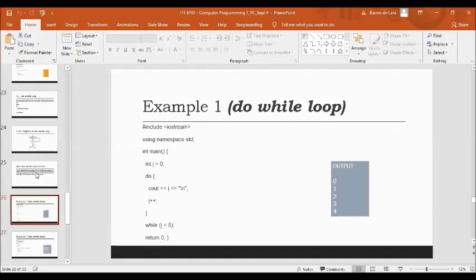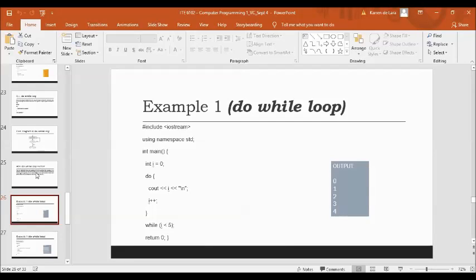So we have here an example of how do while executes. Include iostream, using namespace std, int main, open curly brace, integer I is equal to 0, and then we have do, open curly brace, then we're going to display the statement first.